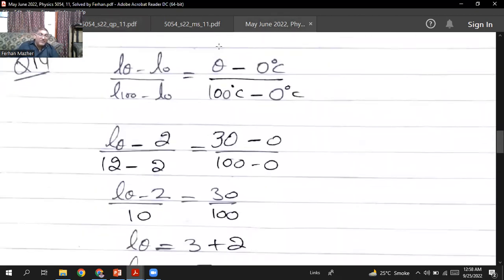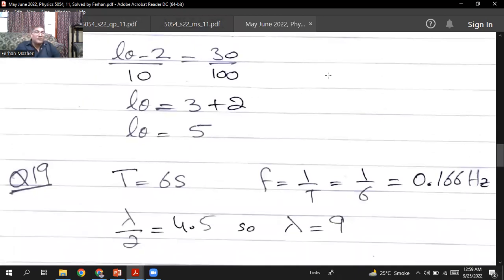This is the formula which we will use. (L theta minus L naught) divided by (L 100 minus L naught) equals (theta minus 0 degree centigrade) divided by (100 minus 0 degree centigrade). L naught is 2, the length of the liquid in the thermometer at the ice point. L100 will be 12 and L naught will be 2. So (L theta minus 2) divided by (12 minus 2) equals (30 minus 0) divided by (100 minus 0). So it will be (L theta minus 2) divided by 10 equals 30 divided by 100.